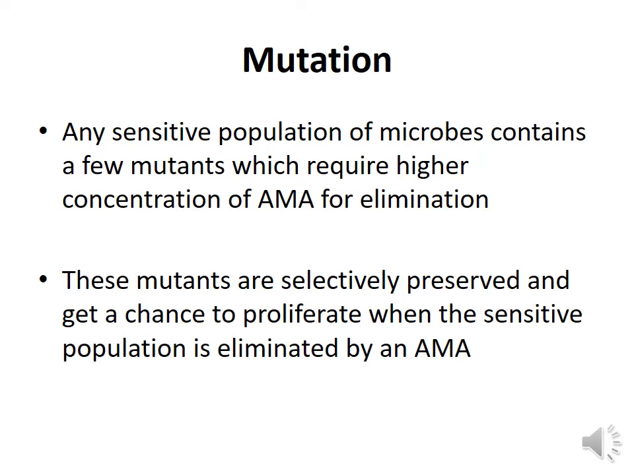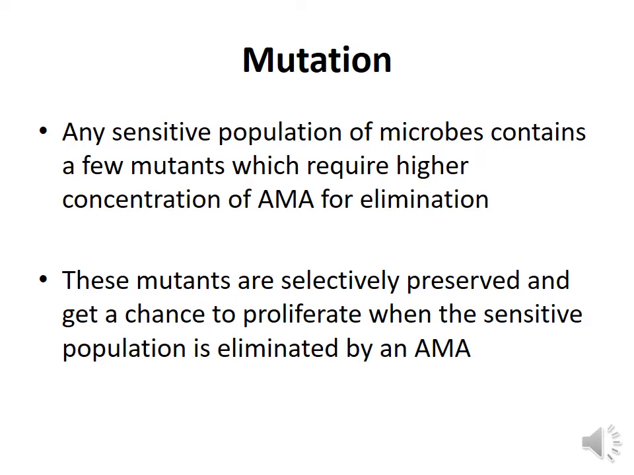Any sensitive population of microorganisms contains a few mutants which require higher concentration of antimicrobial agent for elimination. That means these microorganisms, which are called mutants, have undergone some genetic modifications because of which they are resistant to the regularly used concentration of antimicrobials. That means they need a higher concentration of the antimicrobial agent for elimination, which we usually don't do for the sake of preventing toxicity.